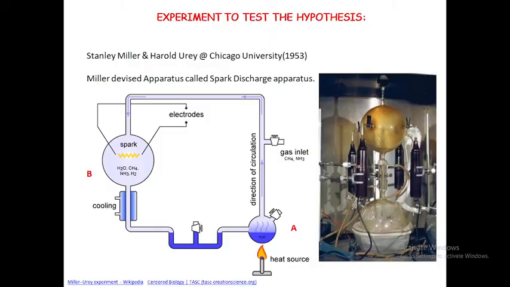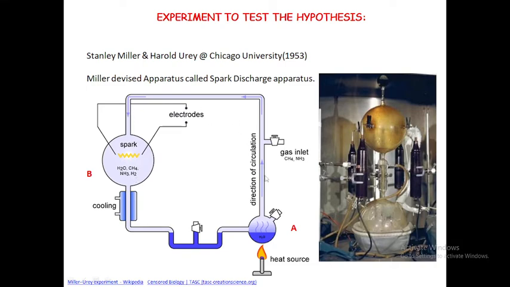So they took two different flasks. One flask had water, and the second flask had the different gases which were present in the prebiotic earth environment. This was a gas chamber consisting of methane, ammonia and hydrogen.